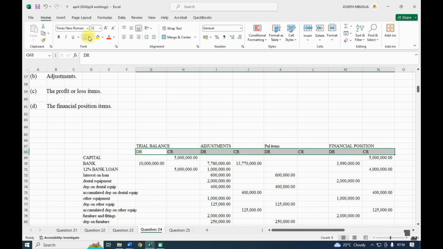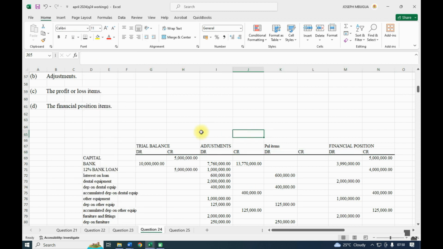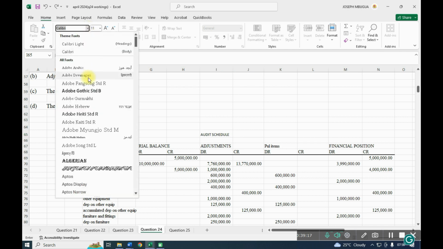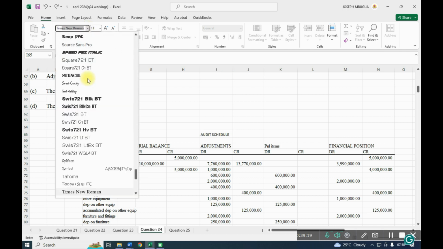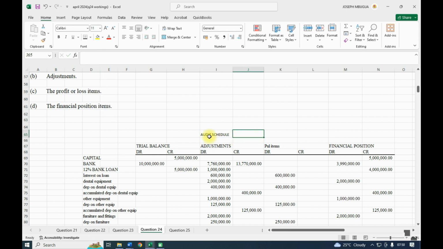So here you can put the bottom border. So this audit schedule, I'll change that to Times New Roman, and you can put it at 16.